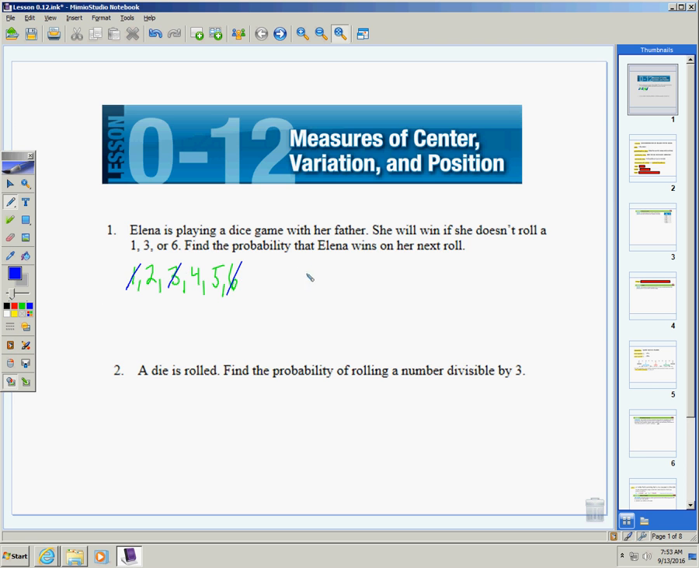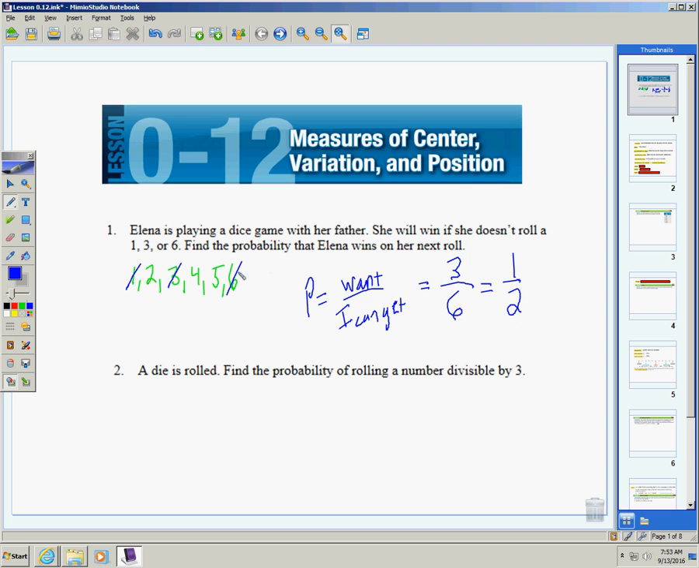And then we remember, probability is what I want over what I can get, which means what does she want? Well, she wants a 2, 4, or a 5, so she wants 3 of them. She could get all 6 of them, so she has a 3 over 6, or if you reduce it, 1 out of 2 chance of winning.